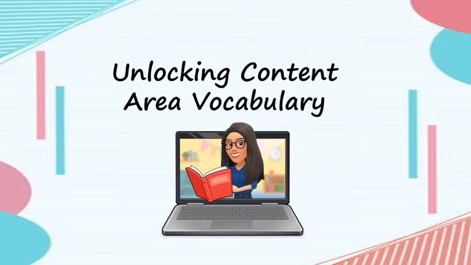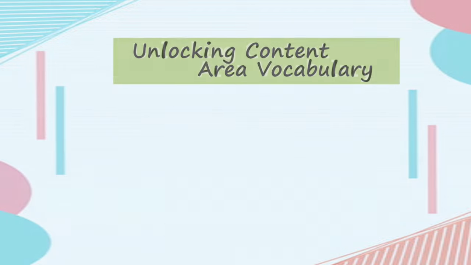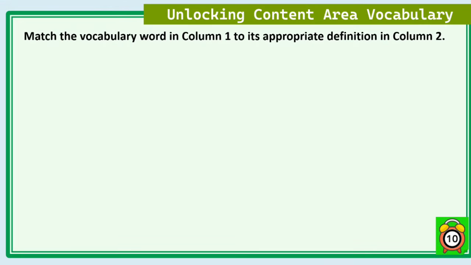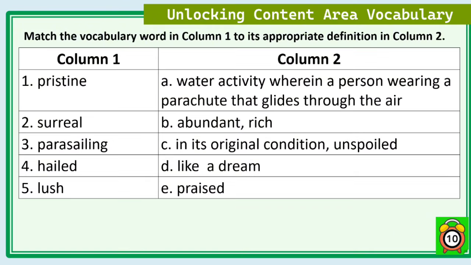Now we are going to do an activity to unlock content area vocabulary. This time you are going to match the vocabulary word in column 1 to its appropriate definition in column 2. And let's check your work right after. Let's check your work.